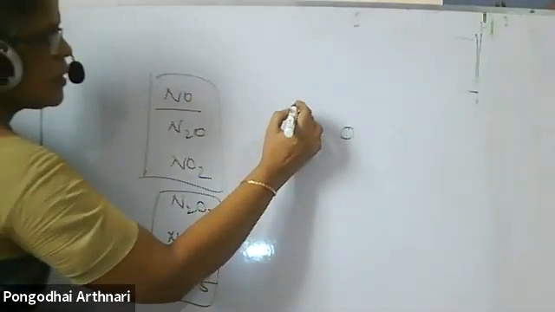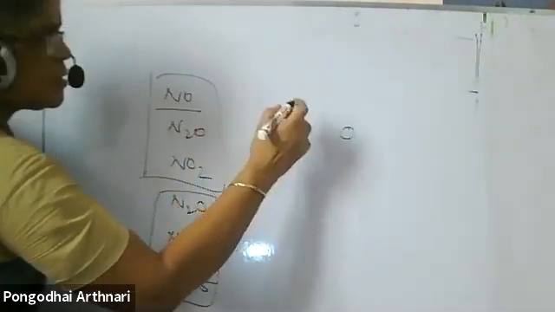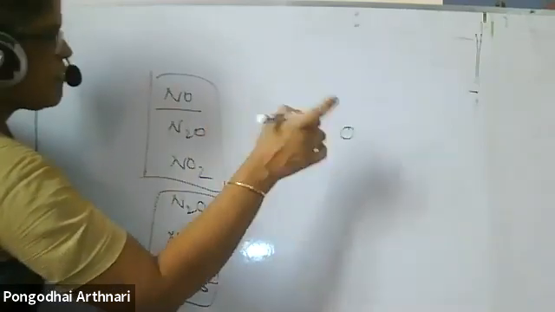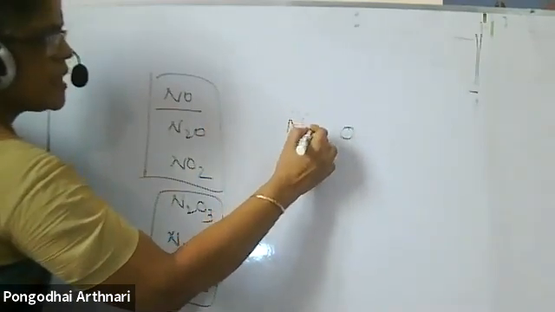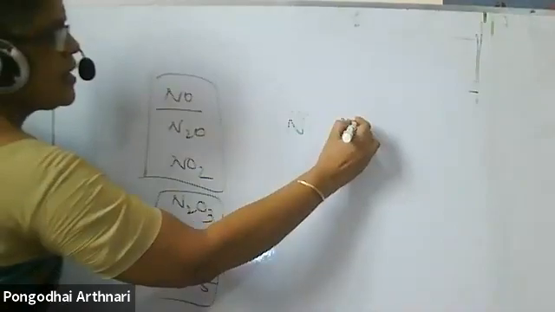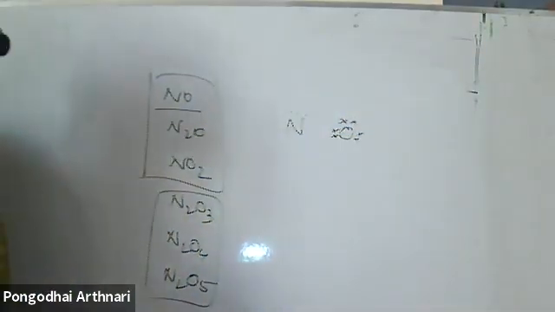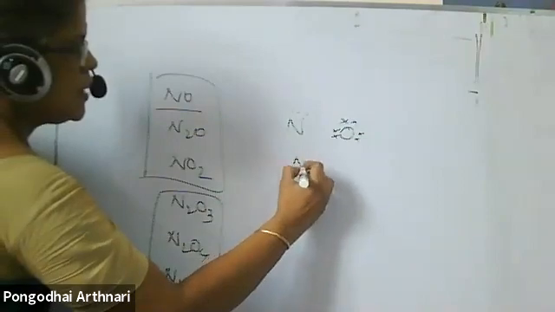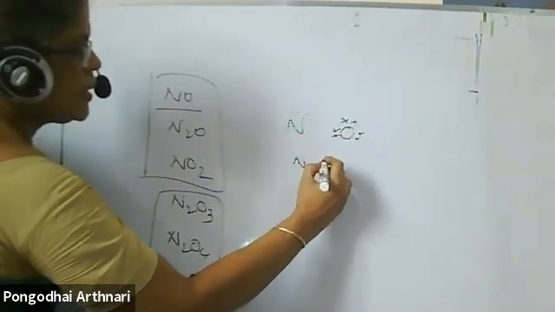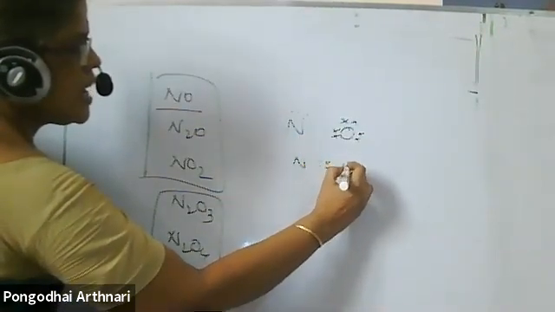Nitrogen atomic number is 7, electronic configuration 2,5. I am writing 5 alone because that is a Lewis dot structure. This I will write 6. Understand? Why are we writing the Lewis dot structure? In order to attain the octet structure. That's the reason. So what happens? Nitrogen can donate 2 electrons. It can share.